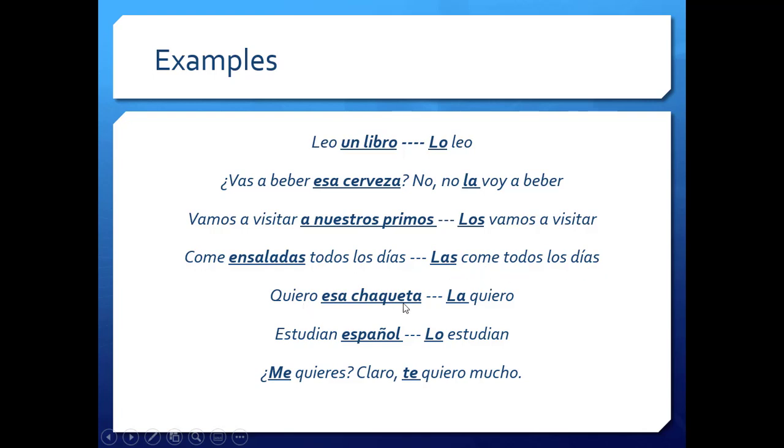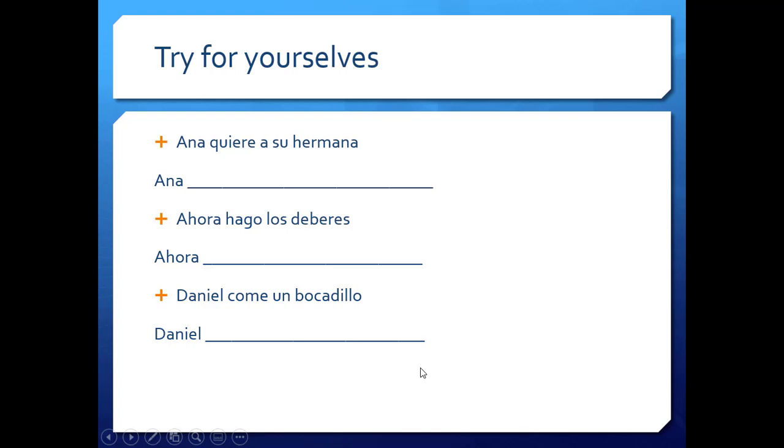"Quiero esa chaqueta. La quiero." It. "Estudian español. Lo estudian." They study it. "¿Me quieres?" "Claro, te quiero mucho." Do you love me? Yes, I love you a lot. Okay? So one thing that you may have noticed already is that we put it in front of the first conjugated verb, as you can see there.